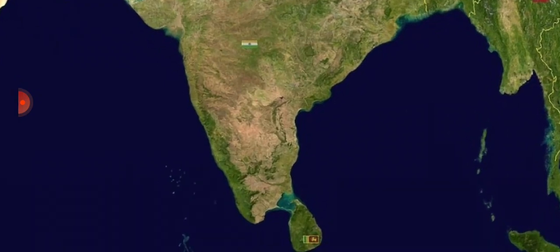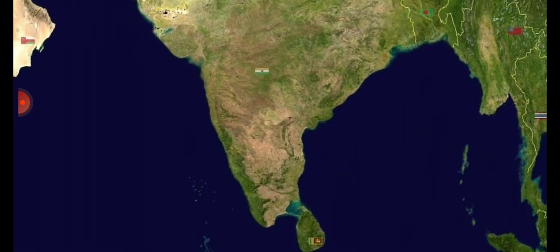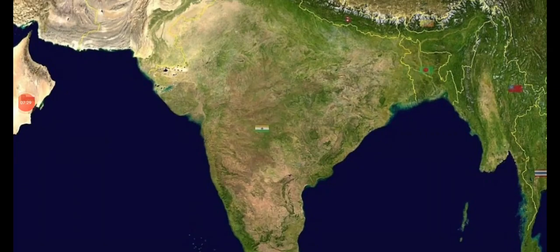Okay, now next, I told you that Sri Lanka is an island because it is surrounded by water on all sides. So till now you have learned three concepts: what is Gulf, what is island, and what is peninsula. So again I tell you, Gulf means three land and one water. For example, Gulf of Mexico.